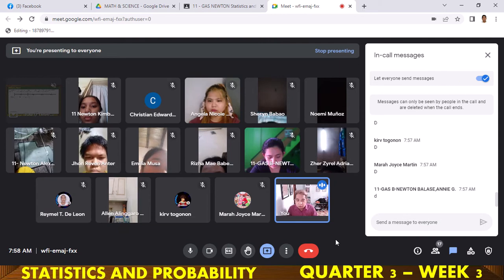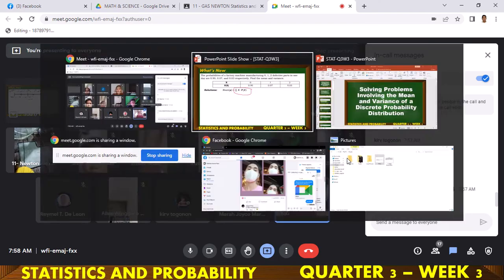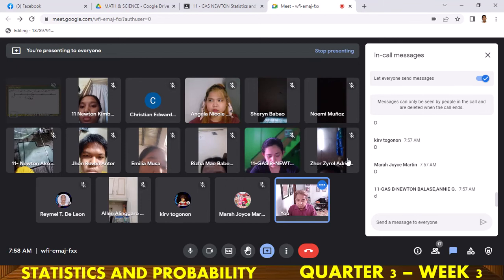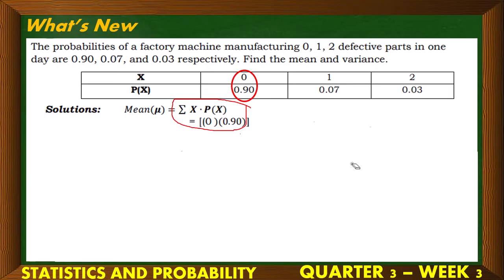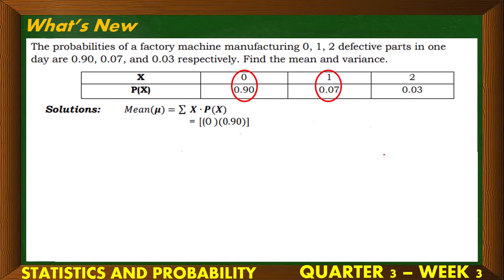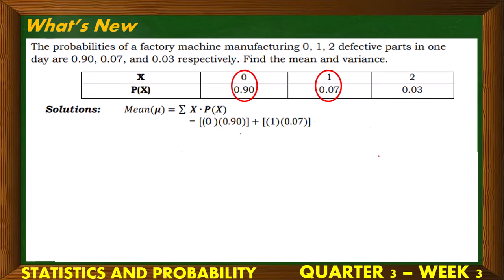Next, for the solution, for our formula, kung maaalala nyo, we have the random variable x times the probability of random variable x. So, i-multiply natin sila isa-isa. Start tayo. 0 times 0.09, what's the answer? Baka mag-calculate pa kayo. Anong answer, class? 0. Yes, very good. 0. Next, we have 1 times 0.07. What's your answer? 0.07. And then next is 2 times 0.03. And that is 0.06, no?